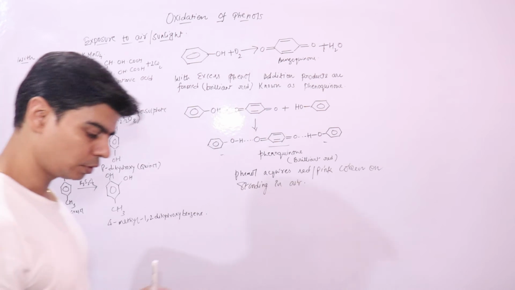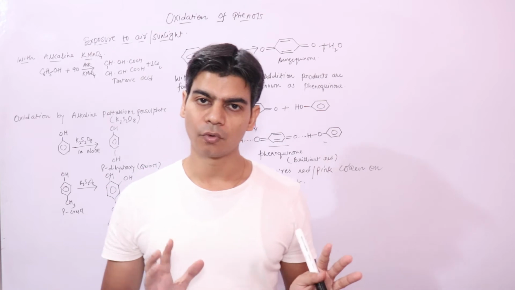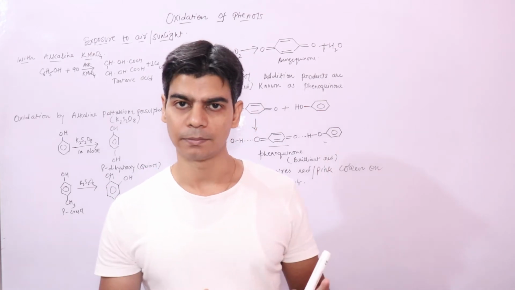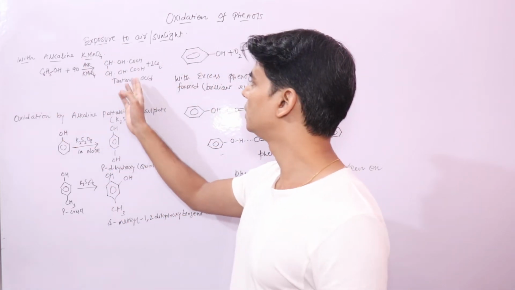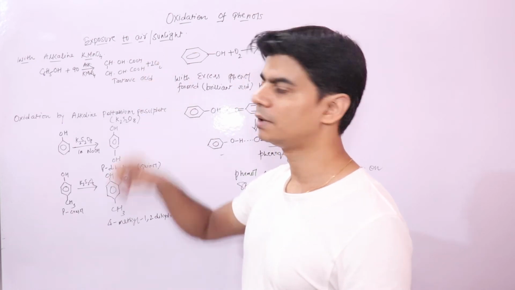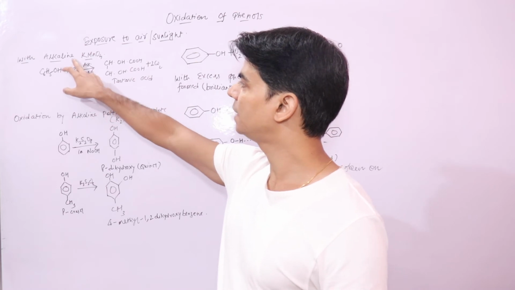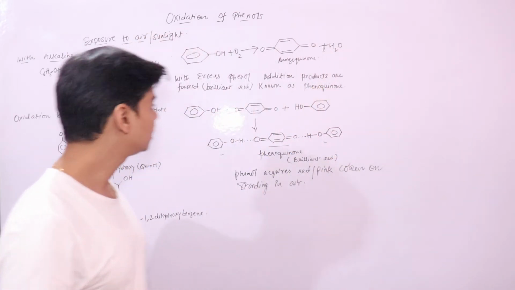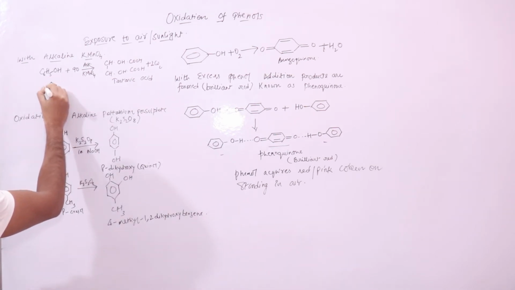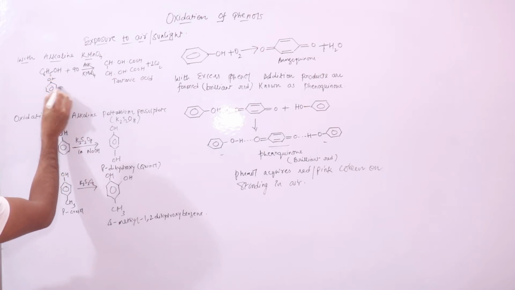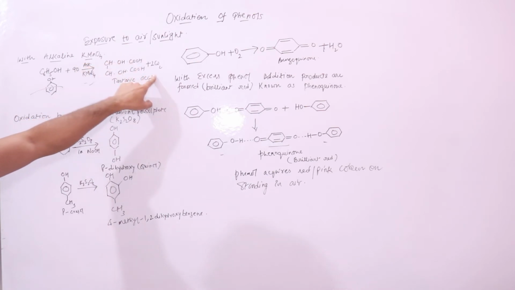With alkaline KMnO4, we know alkaline KMnO4 is a strong oxidizing agent. With alkaline KMnO4, your phenol ring will get ruptured, will break, and it will form tartaric acid. It can form oxalic acid also. It forms tartaric acid and carbon dioxide. I repeat this. You can see this is a phenol molecule. Alkaline KMnO4 is a strong oxidizing agent. It will rupture the phenol ring, to form tartaric acid and CO2.